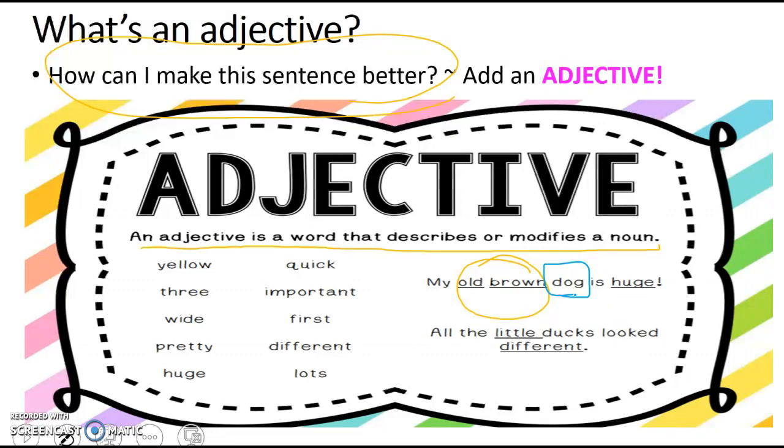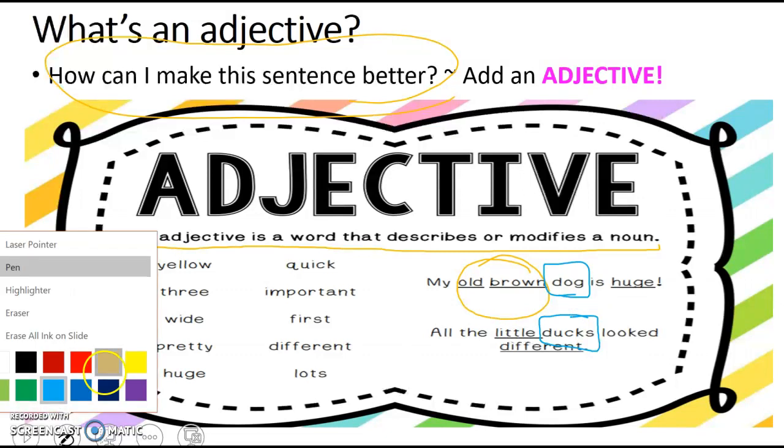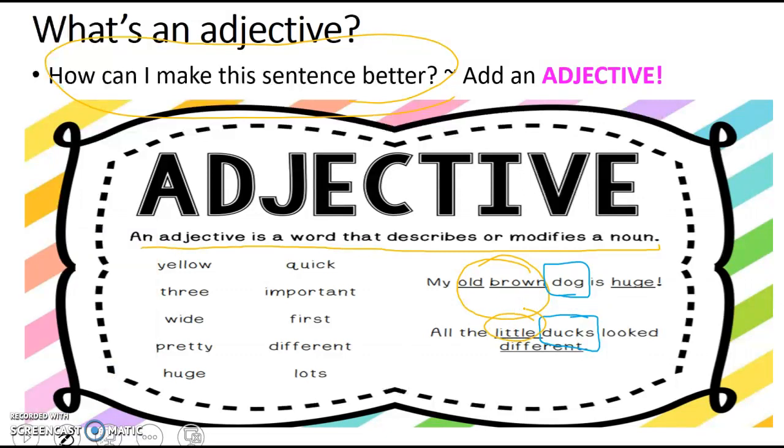Okay? All the little ducks, here's my noun, ducks, looked different. So notice little modifies the noun ducks, and so does different. It's what it looked like. It looked different. Okay? It's telling the appearance of the ducks. So an adjective can tell the appearance by a color.